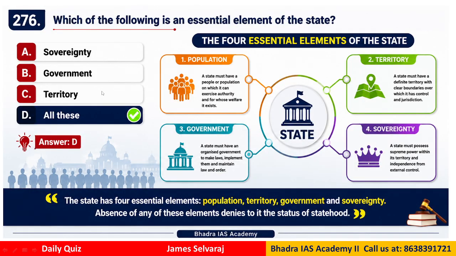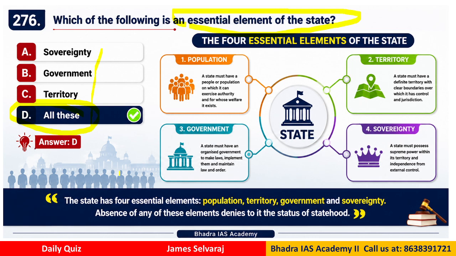Question number 276. Which of the following is an essential element of the state? When you say a country, which is the essential element of the state? We have options here: sovereignty, government, territory, all of these. The correct answer is D, all of these. Why?